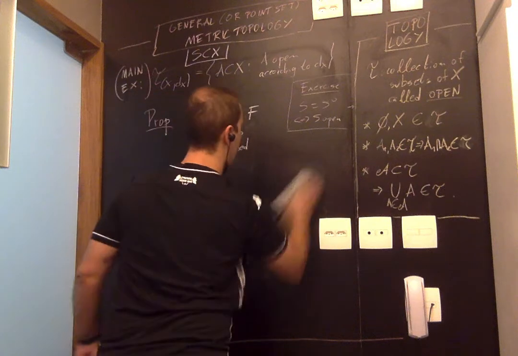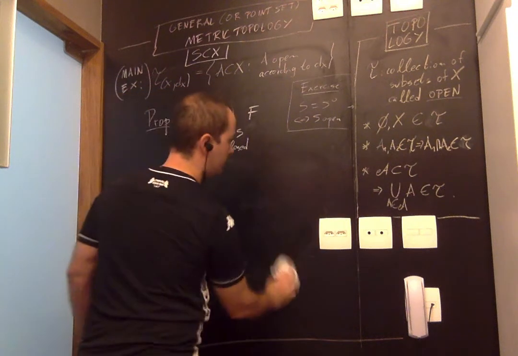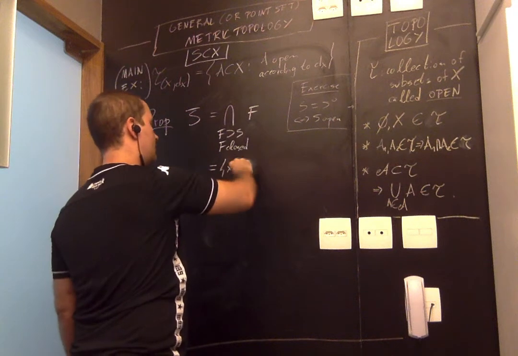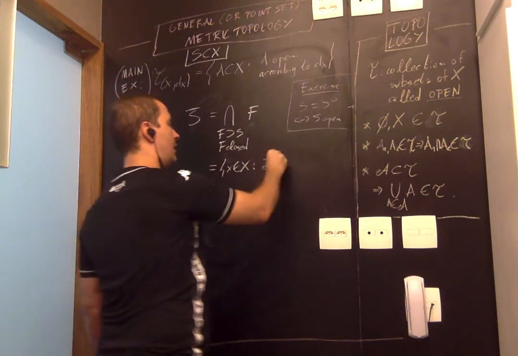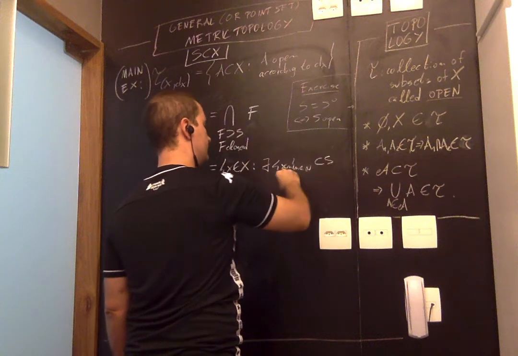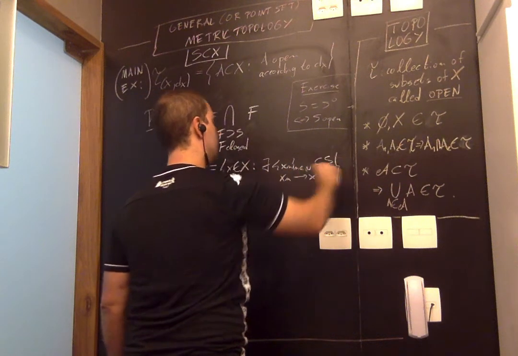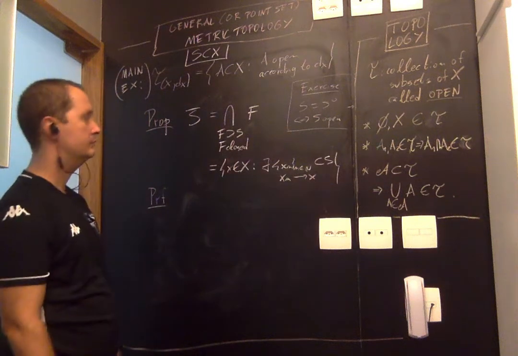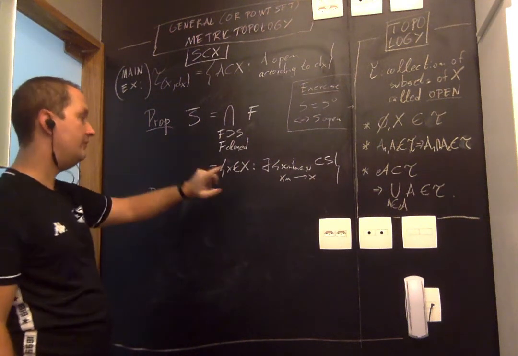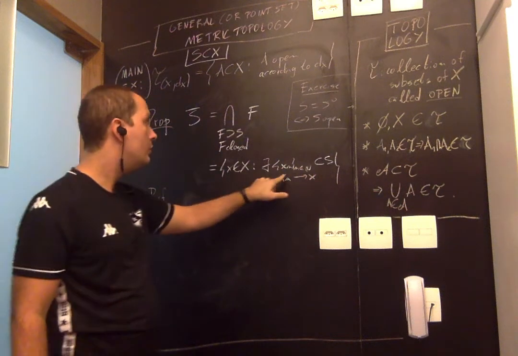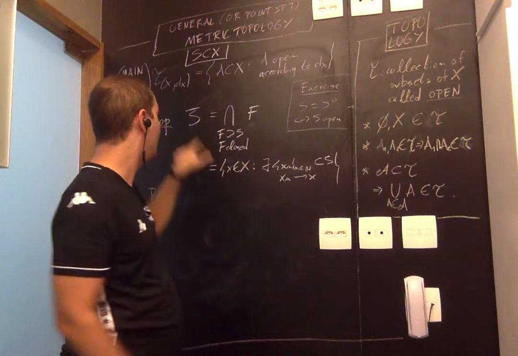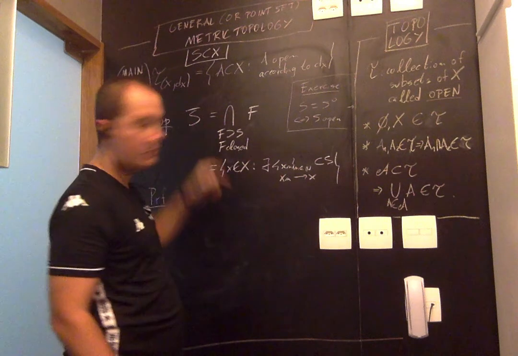In our setting, what we're going to show now is that this definition translates into taking all points in the space X that are limits of sequences contained in S. Again, what happens if S itself is closed? So if S is closed, then we know that all sequences contained in S have limits in S. Therefore, if S is closed, it's equal to its closure.